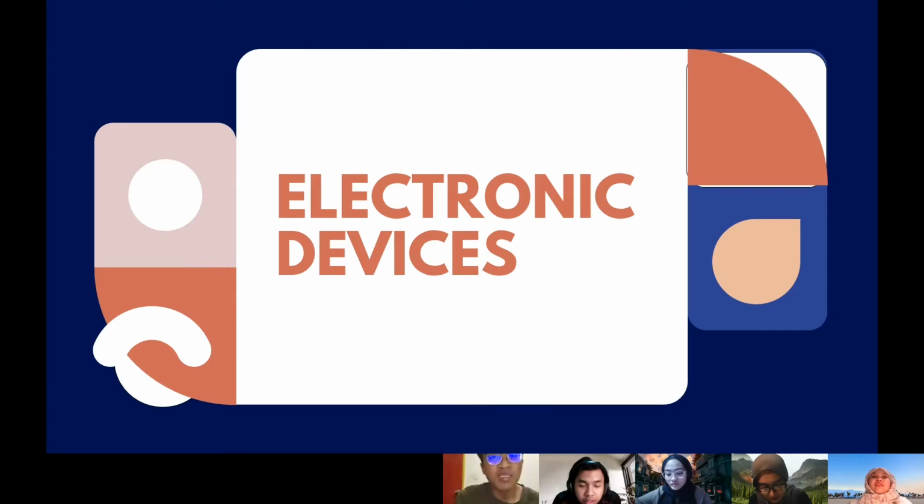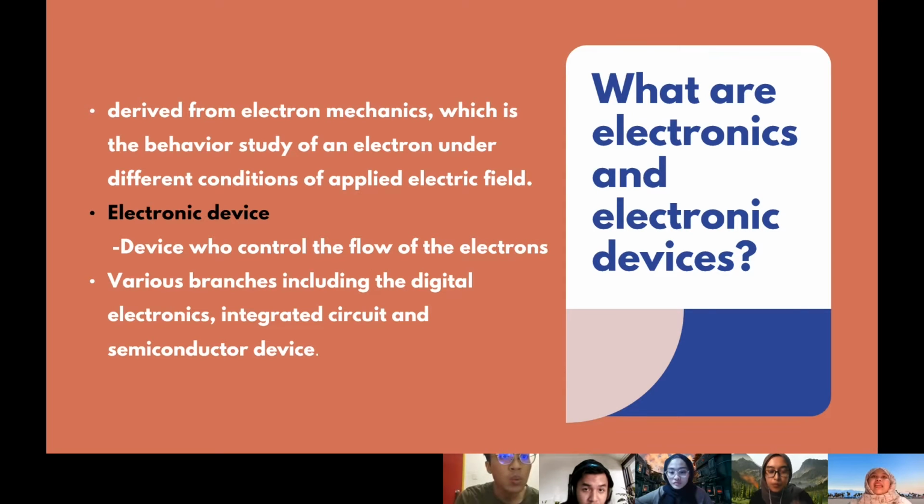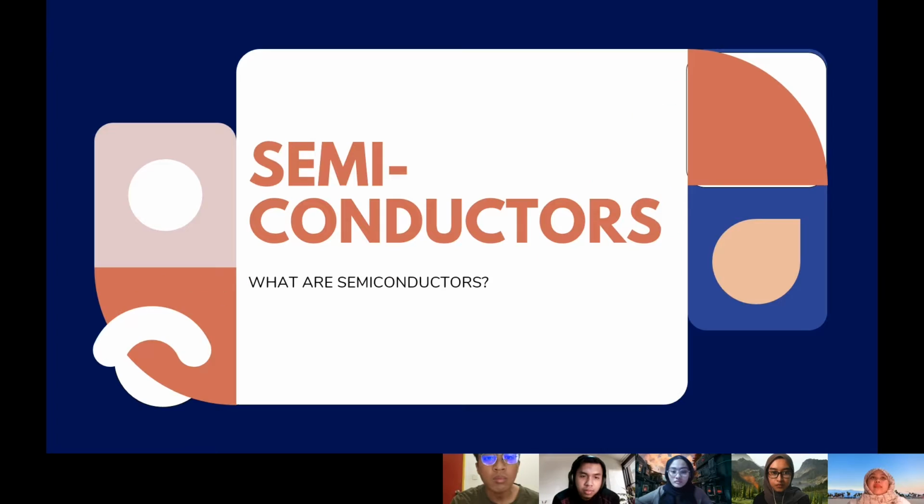So to start off, I will talk about the electronic devices. What are electronics and electronic devices? Electronics are derived from electron mechanics, which is the behavior of an electron under different conditions of applied electric field. An electronic device is a device that controls the flow of electrons. Electronics have various branches that include digital electronics, integrated circuits, and semiconductor devices. The thing that we want to discuss is the semiconductor.